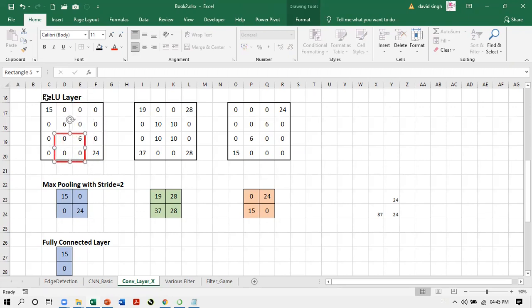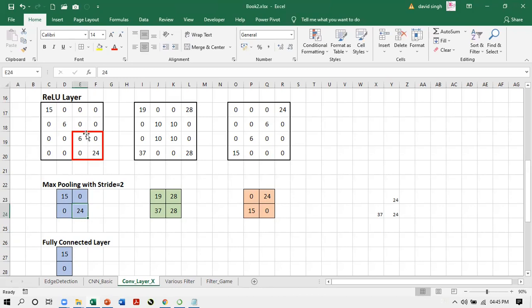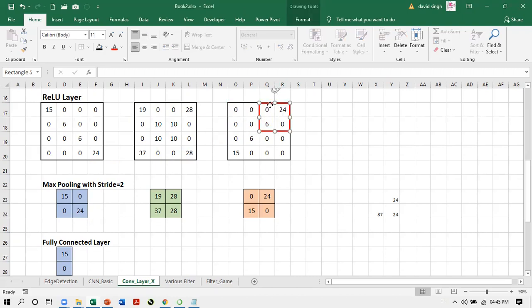If I begin from here, I take the maximum value out of these pixels, 0. Next shift of the window. Now out of these pixels under the window, they are giving me 24. The same process is applied on the other grids of the features, grids of the numbers. So here it is, and this is what you get.